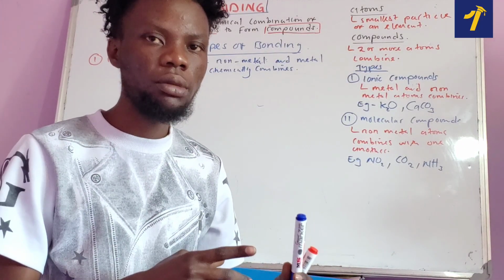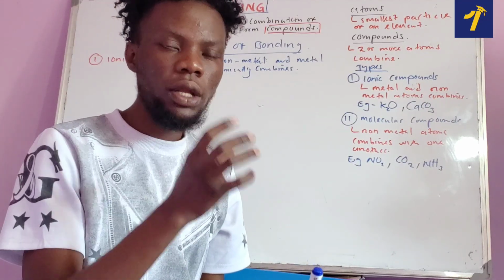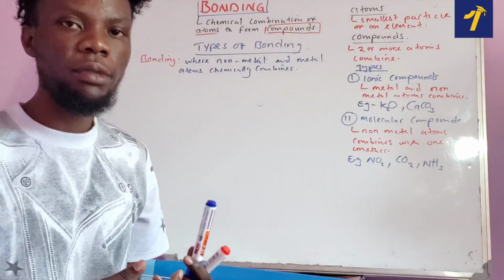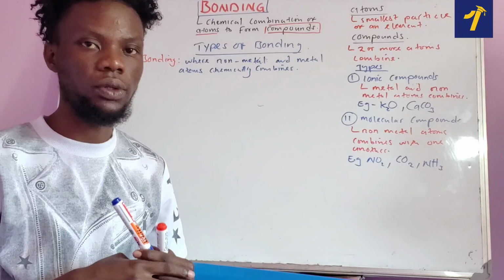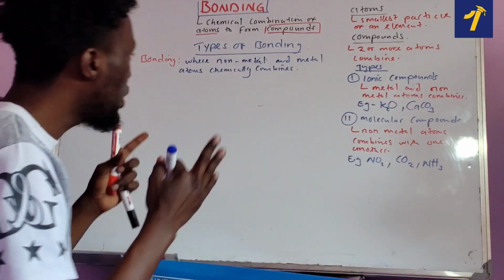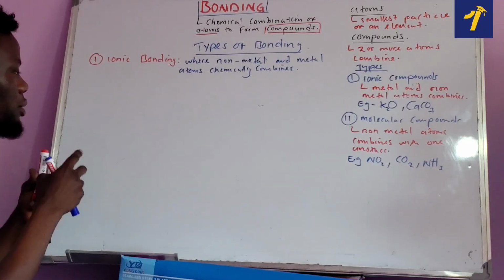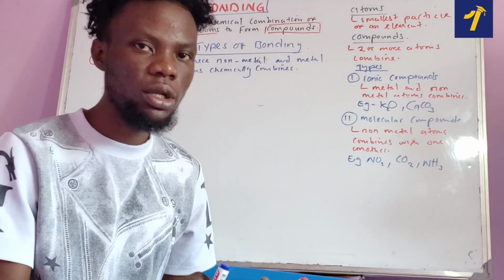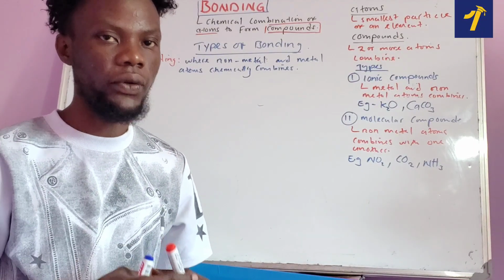Because in ionic bonding, a metal is going to start losing electrons so that now the non-metal can start gaining electrons. So we'll look at that in detail in the next video. Alright? But all in all, what we need to understand right now is that ionic bonding is a type of bonding that's going to exist between non-metals and what? Metals. That's what we need to understand for right now.